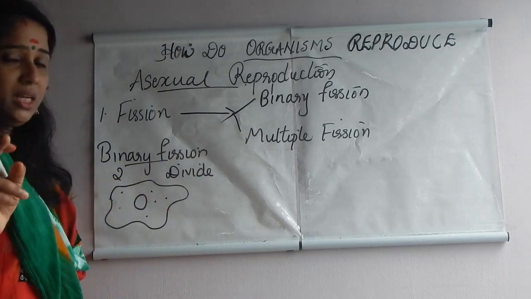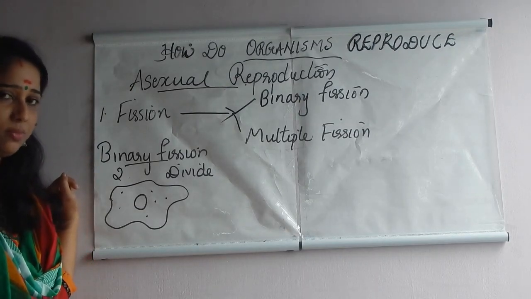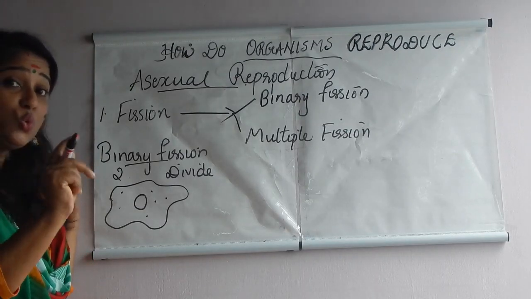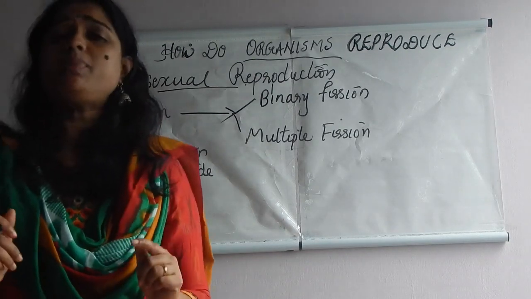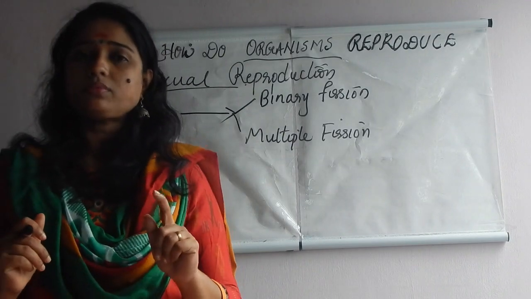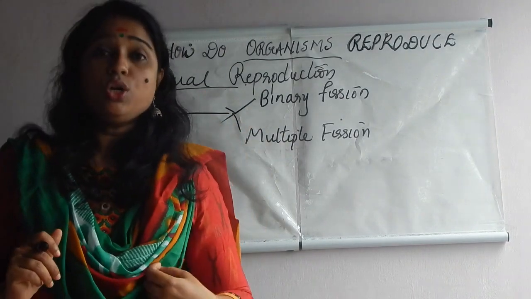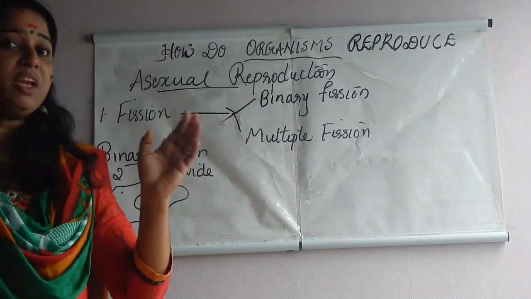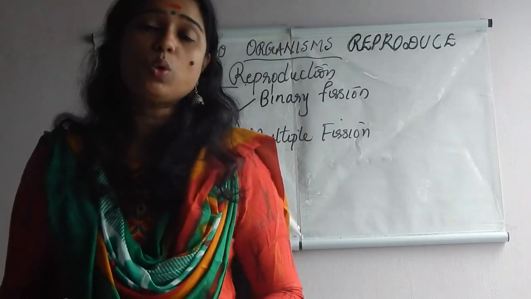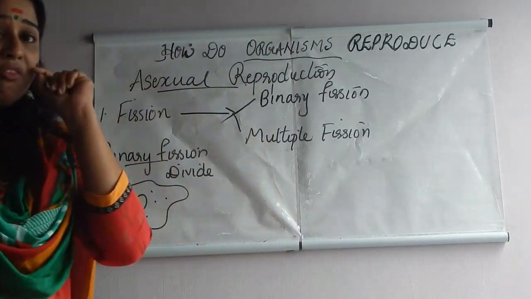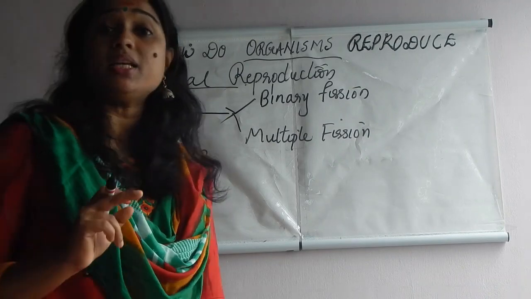During favorable condition, amoeba reproduces by means of binary fission. Specifically, during favorable condition. Can you say what is the favorable condition for amoeba? Where does amoeba live? Yes, in fresh water. During the rainy season, if enough water is there, that time is the favorable condition for whom? Amoeba. So, during favorable condition, amoeba reproduces by means of binary fission.